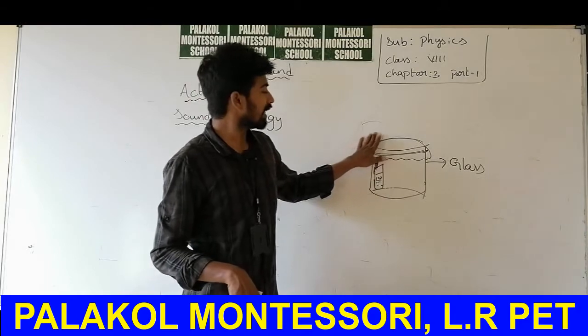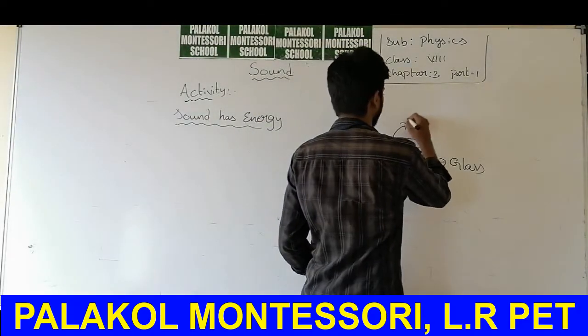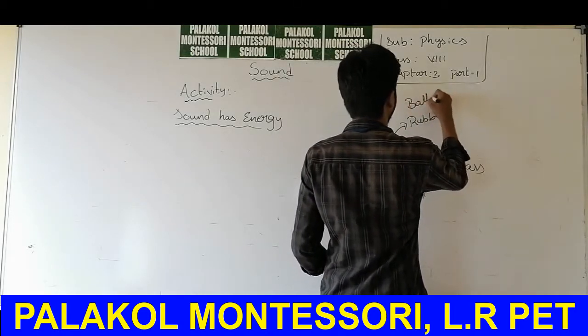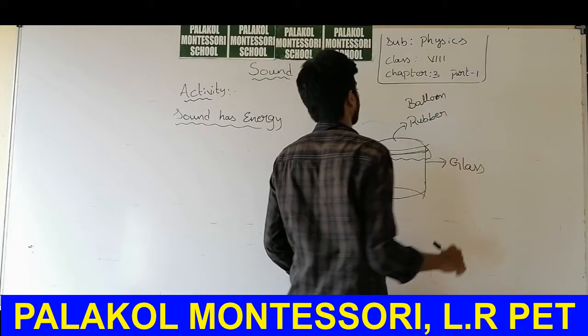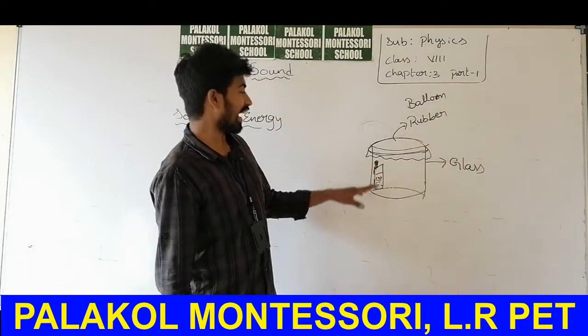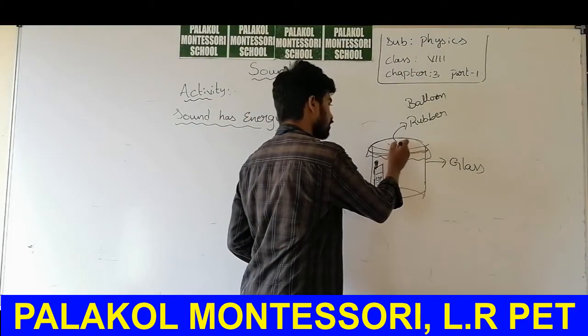So you have arranged the balloon rubber over the mouth of the glass tumbler. Place some sand particles or sugar crystals on it.